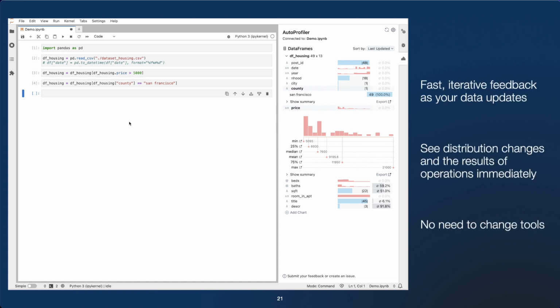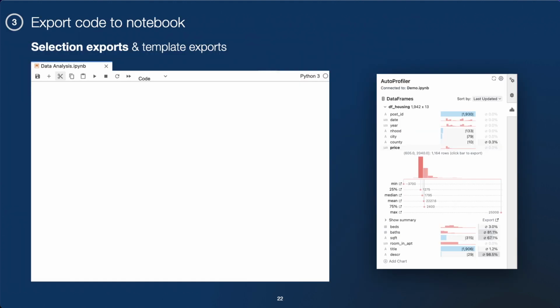And this fast iterative feedback gives us feedback as our data updates. So we can see distribution changes and the results of operations immediately without having to change tools. Our third feature here is that we want to allow users to export code back to the notebook. And we do this in two ways, selection exports and template exports.